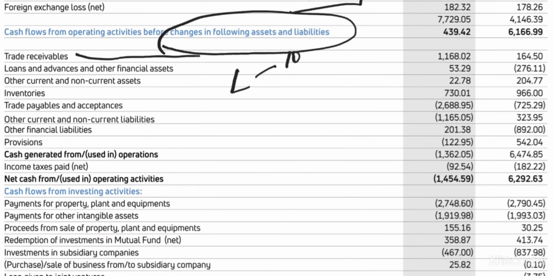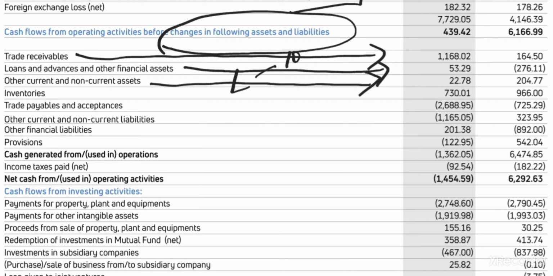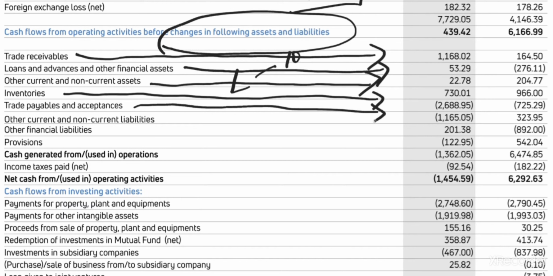So trade receivables, whatever is the trade receivable, nothing but debtors, they have paid. Okay, 1168. Then loans and advances 53. Other current assets and non-current assets. There are some short-term liabilities, long-term liabilities. Inventories change, nothing but you have bought some inventories, you have sold some inventories. Trade payables and acceptance, whatever is the payable, you have paid.